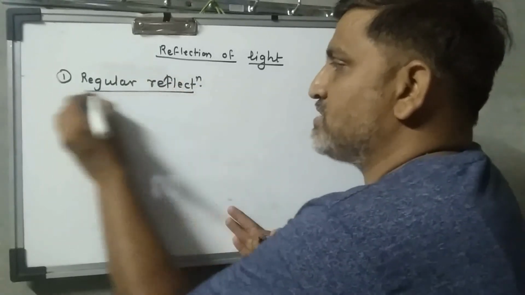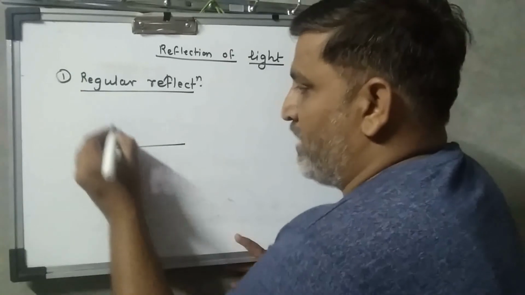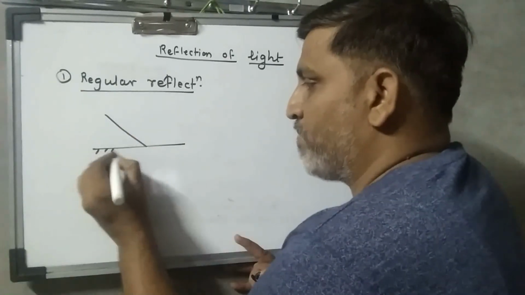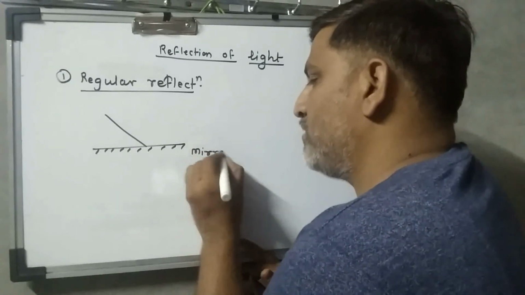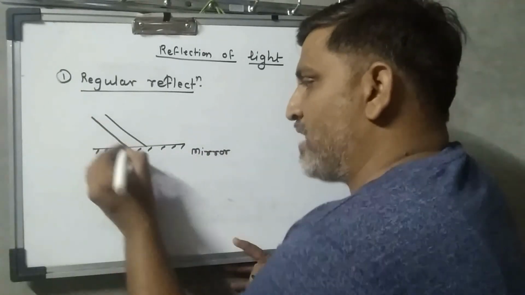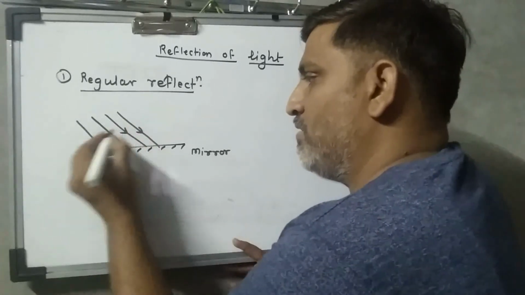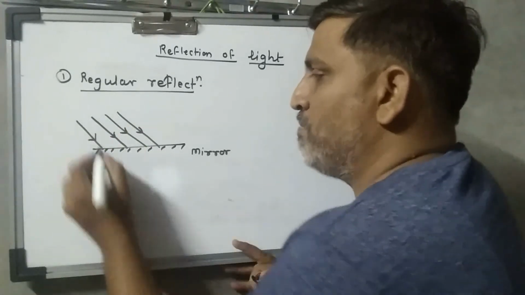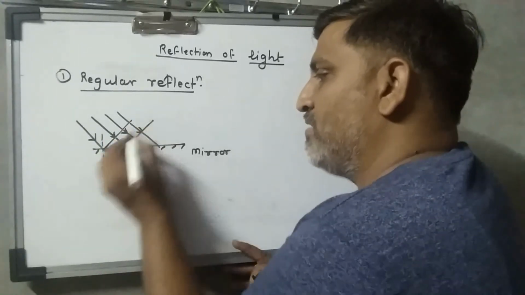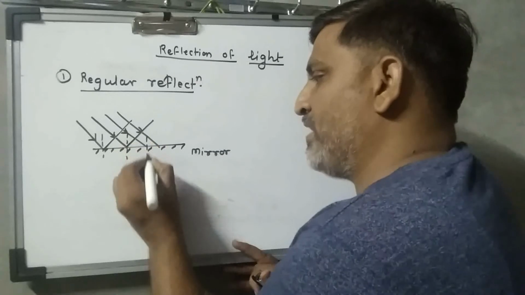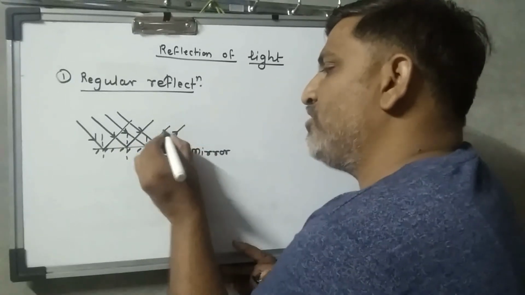Okay, first, what is regular reflection? When a ray of light strikes a plane surface, I say here a mirror. Okay, when a parallel beam of light falls on the mirror, then after reflection we find that the reflected rays are also parallel to each other.